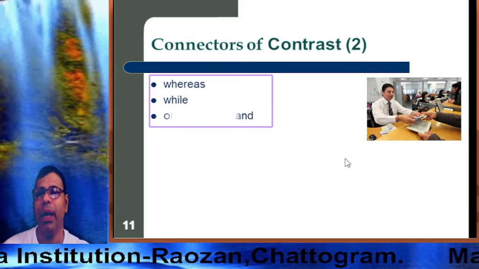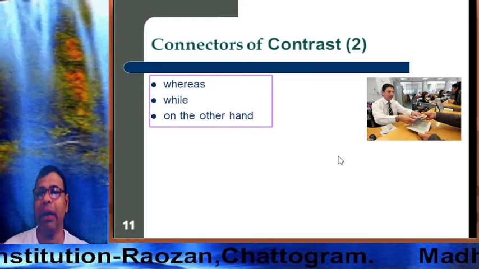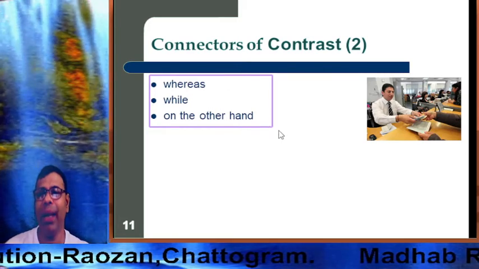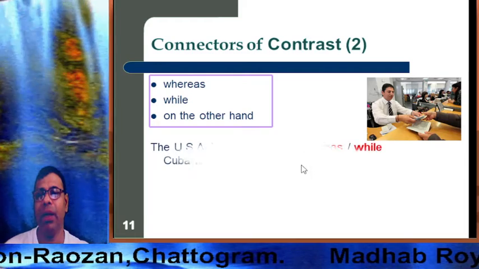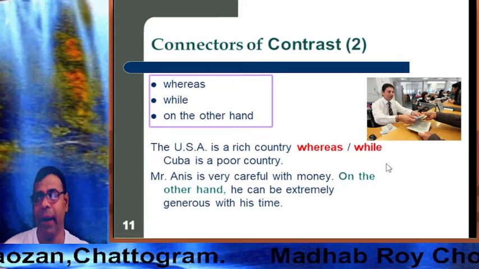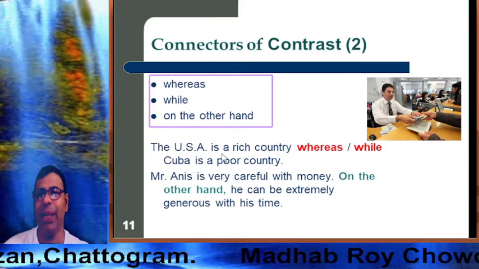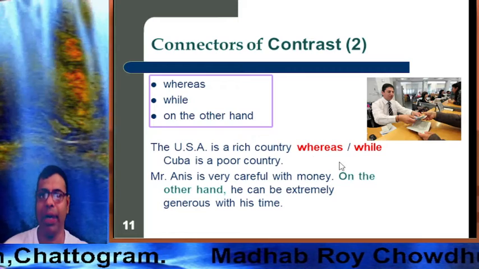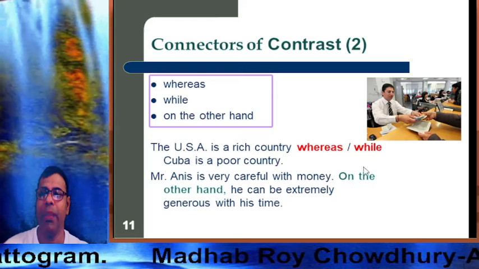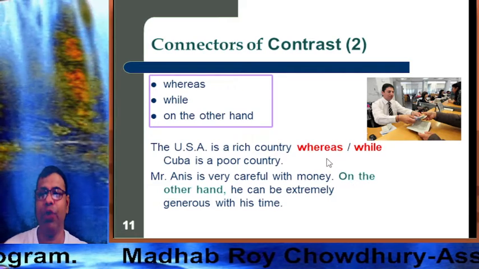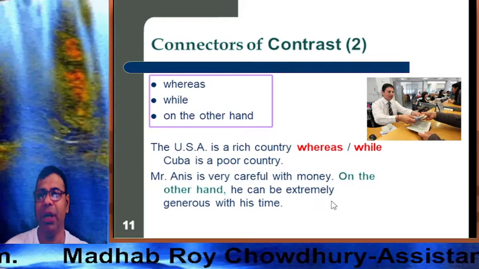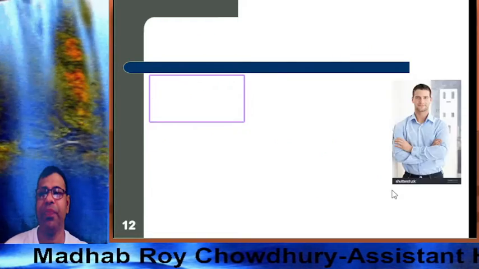So there are other connectors of contrast. Look: whereas, while, on the other hand. So I have used the connectors in a sentence. The USA is a rich country, whereas or while Cuba is a poor country. Mr. Anis is very careful with money. On the other hand, he can be extremely generous with his time.